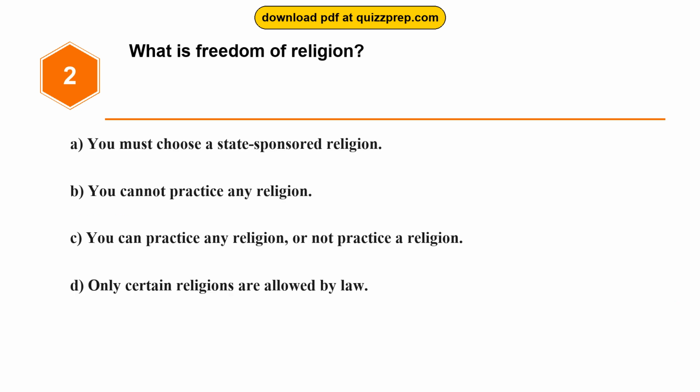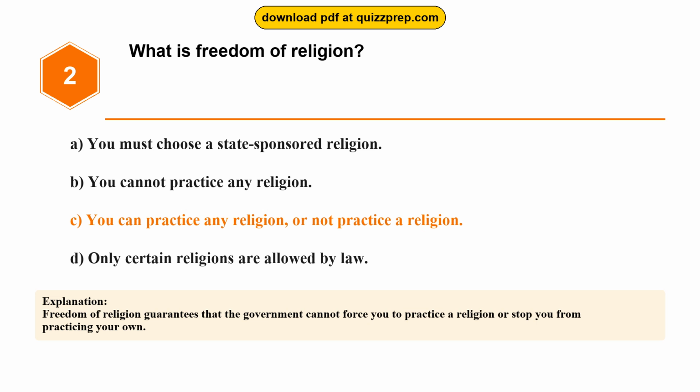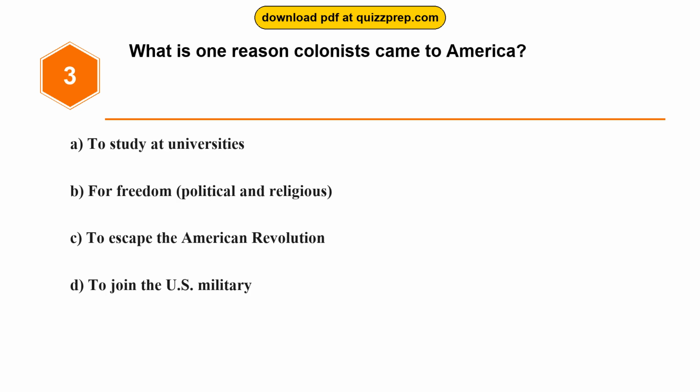Question 2. What is freedom of religion? Option A. You must choose a state-sponsored religion. Option B. You cannot practice any religion. Option C. You can practice any religion, or not practice a religion. Option D. Only certain religions are allowed by law. The correct answer is option C. You can practice any religion, or not practice a religion. Freedom of religion guarantees that the government cannot force you to practice a religion or stop you from practicing your own.